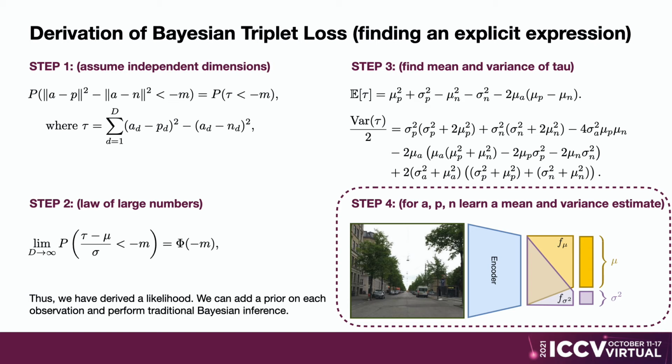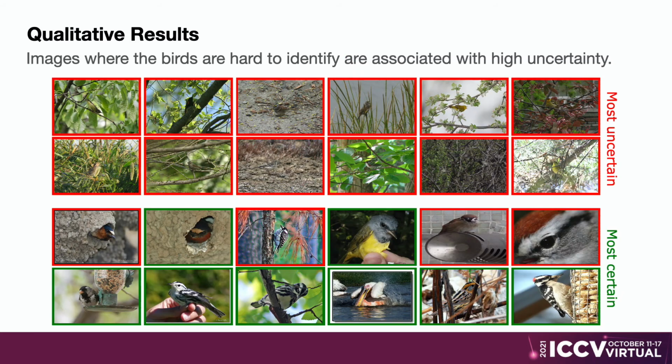By optimizing the proposed likelihood, we can learn reliable uncertainty estimates while matching the predictive performance of the traditional triplet loss. Having now derived a likelihood that can be used to efficiently optimize the distribution of image embeddings, we can add priors and perform traditional Bayesian inference. Lastly, we note that our likelihood is a CDF rather than a more traditional EDF.